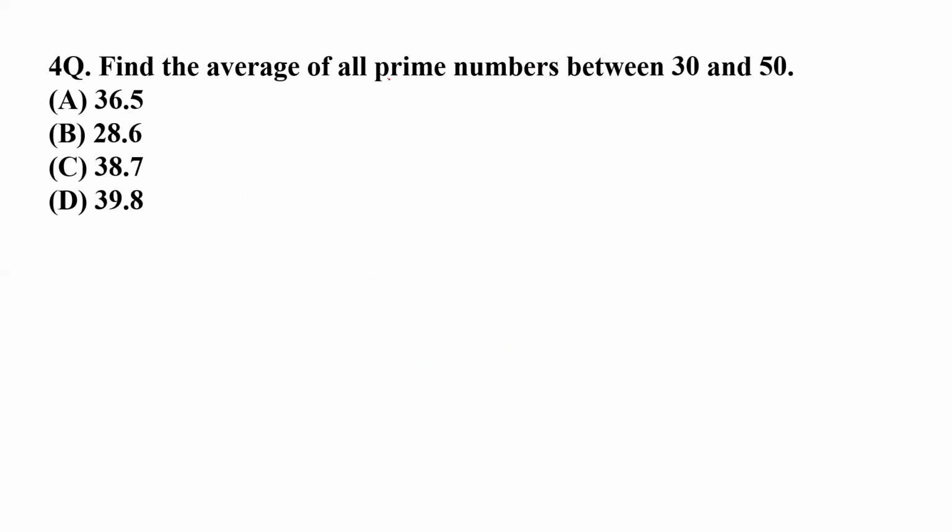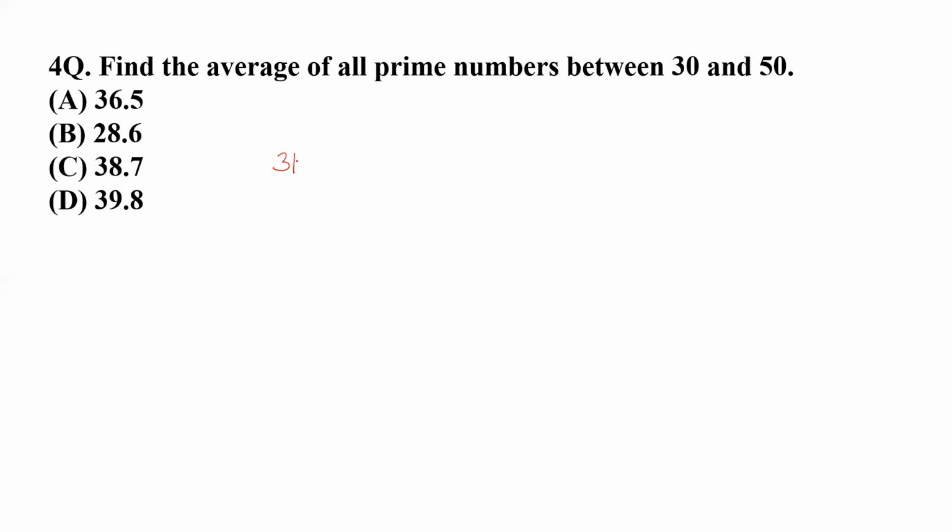First of all, you must know the meaning of prime number. Prime numbers are those numbers which cannot be divided by any number. If these are divided, they produce a result or remainder in decimals. The prime numbers between 30 and 50 are, I must tell you, the first one is 31.